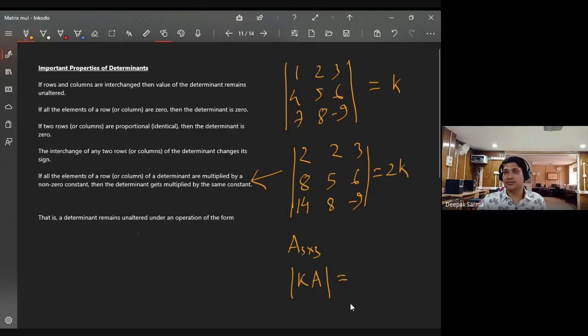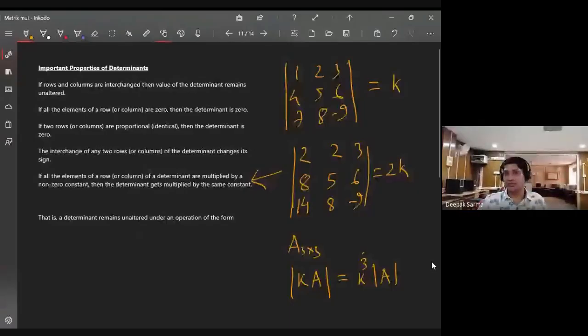Got it? So from this particular result, if you multiply only the first column, then it is k times the determinant of A. But k times the matrix A means you are multiplying all the entries of the matrix by k.